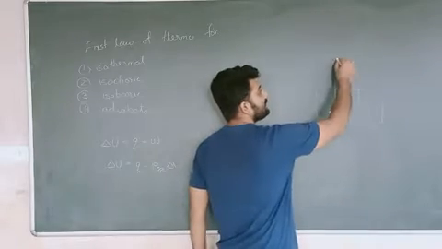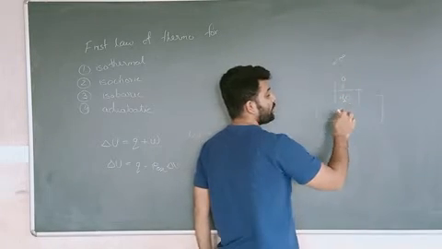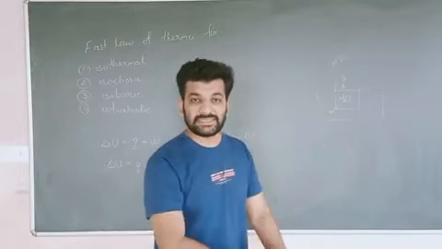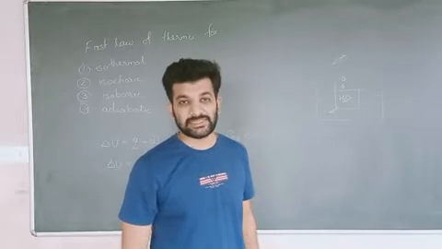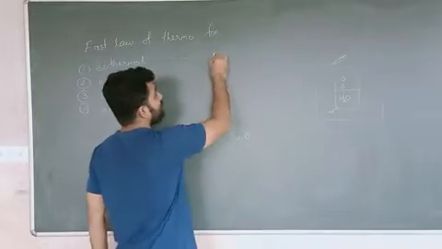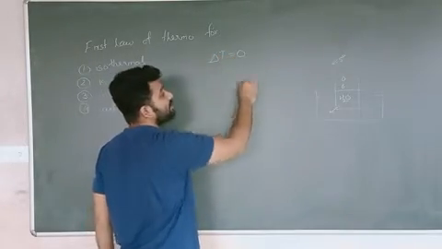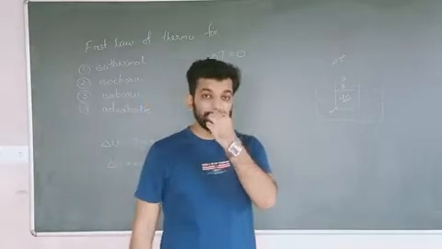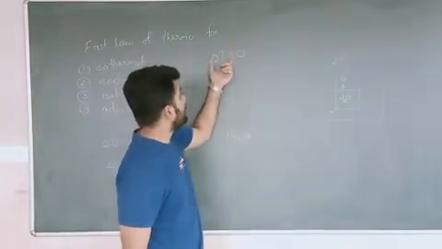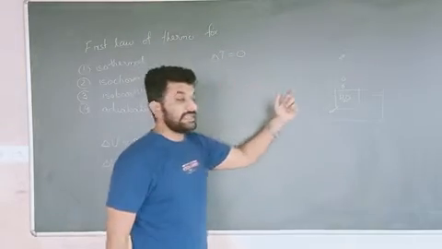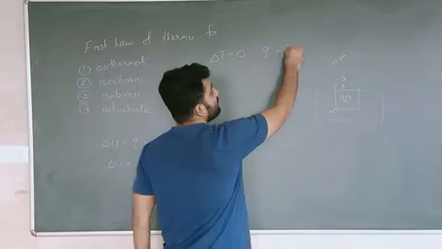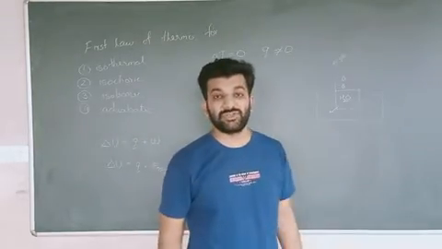If the initial temperature was 25 degrees Celsius, the water bath will help the system maintain its temperature at 25 degrees Celsius. That means delta T, the change in temperature, is not taking place, hence it is known as isothermal condition. Delta T is equal to 0, but there is exchange of heat, so Q will not be equal to 0.